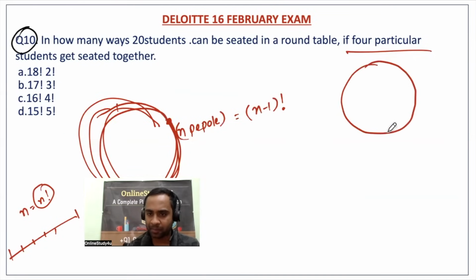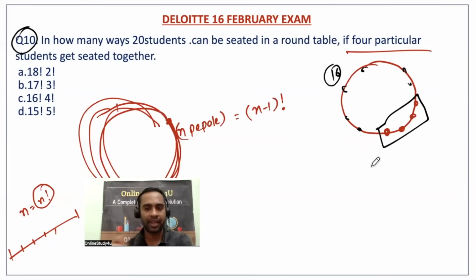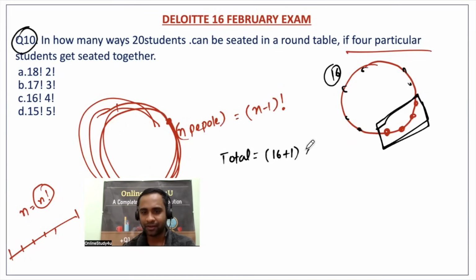Total there are 20 people, but four persons, 1, 2, 3, 4, are sitting together because they're best friends. All other 16 people are sitting like this. Like how we do in permutation and combination, we keep those four inside a box, going straight together. So the total is 16 plus 1, and into this 4.